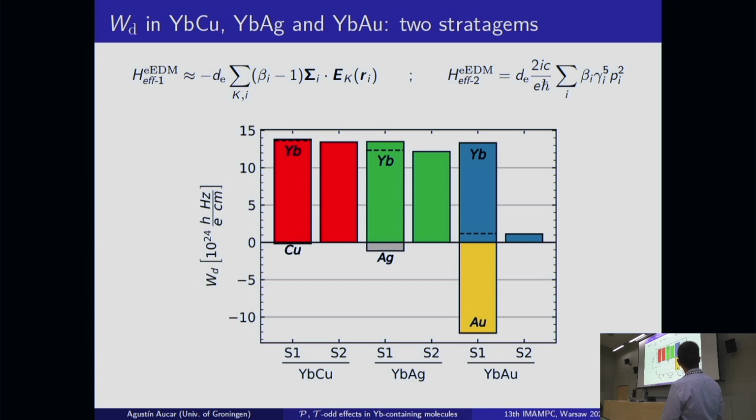And in particular, it's useful to see what happens with this approach when we analyze these molecules, because you can see that the values are very small for this molecule, and this can be explained by using this stratagem, because then we can calculate the electric field produced by both elements in the systems, and then if we sum both columns, let's say, we get this dashed line, and there is a very good agreement between the two results.